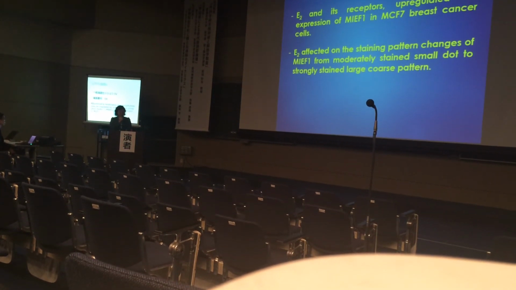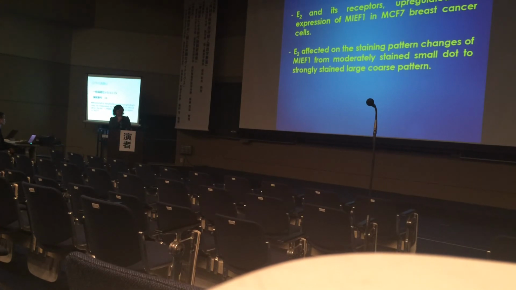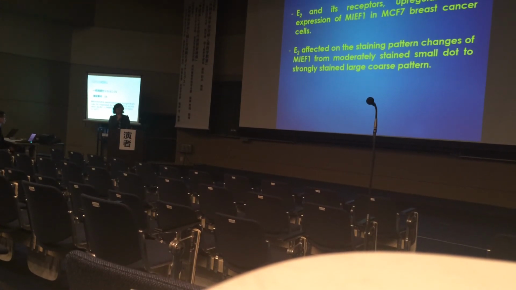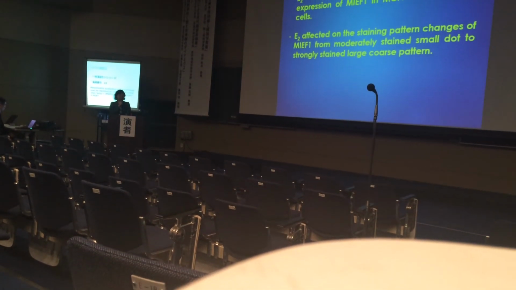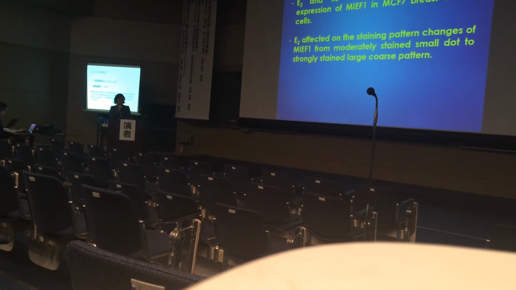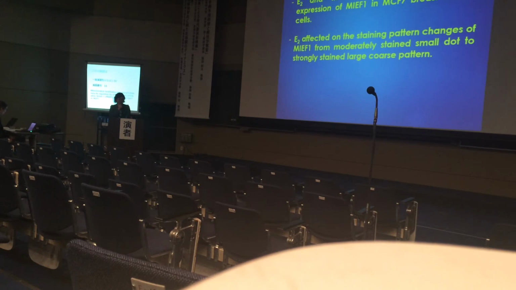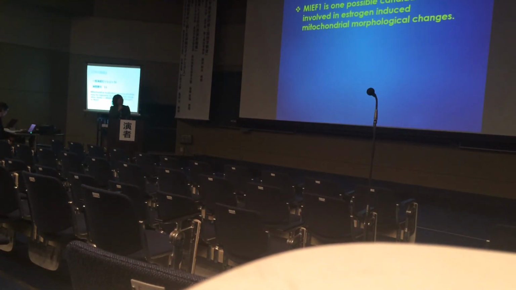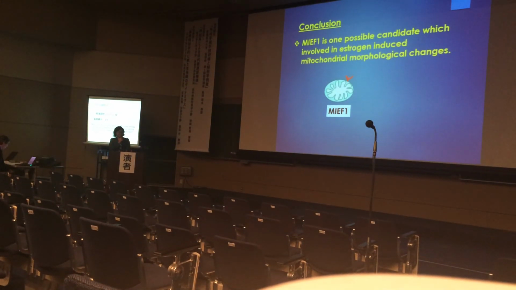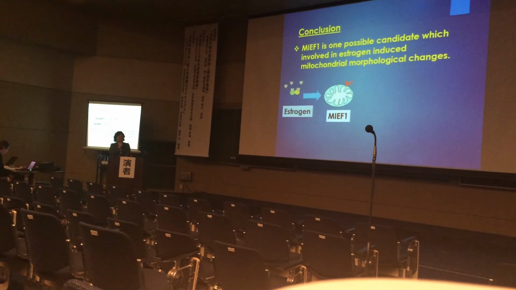Estrogen changes the staining pattern of MIEF1 from moderate staining, small dots, to strongly stained, large clumped patterns. It is suggested that estrogen regulates the mitochondrial morphology. As a conclusion, MIEF1 is one possible candidate involved in the estrogen-induced mitochondrial morphological changes.